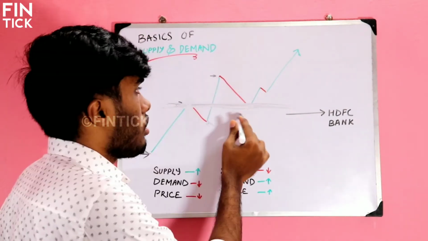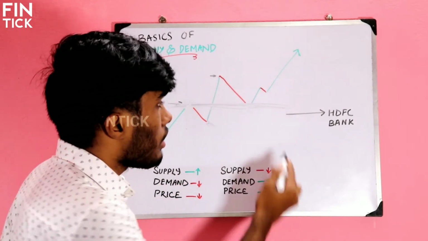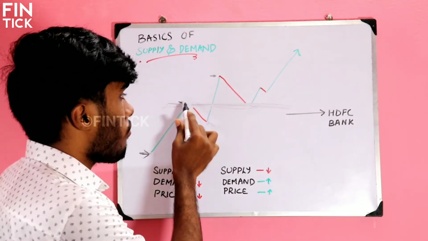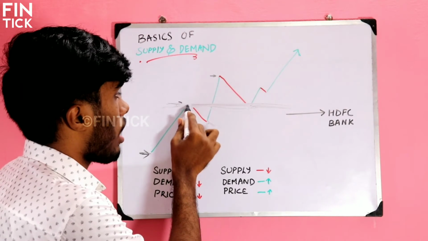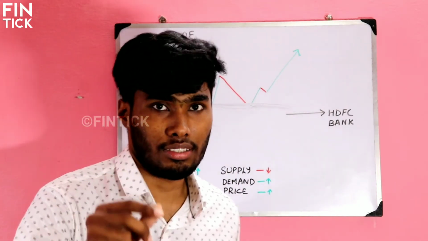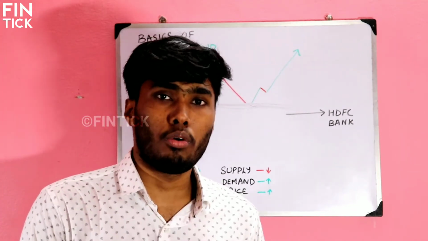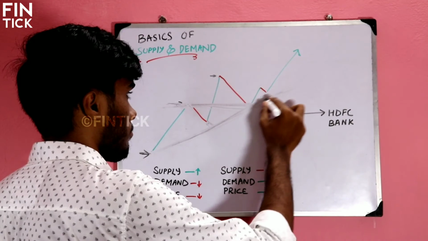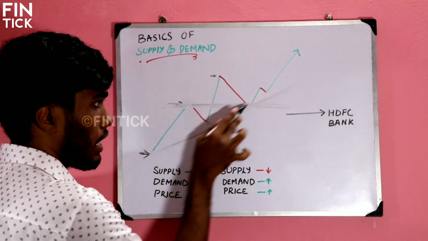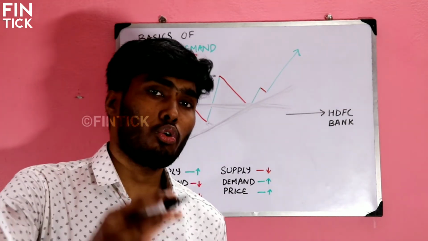Don't worry about this. So what the people will do, if they find this area is a major area, they will start buying at this area. So when the price is under this area, they will start selling at this area when the price comes here. So this is what we call support and resistance. I will teach you about this in coming videos. Don't worry about this. Even we can draw like this. You can see a line, right? This is what we call a trend line. I will teach you in technical analysis.